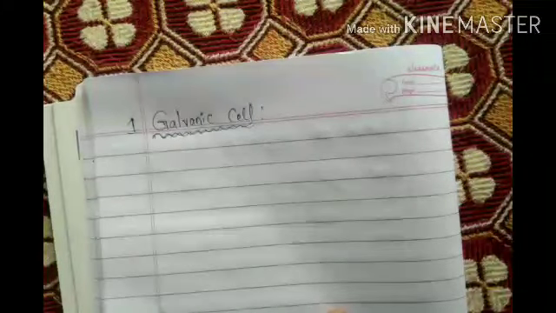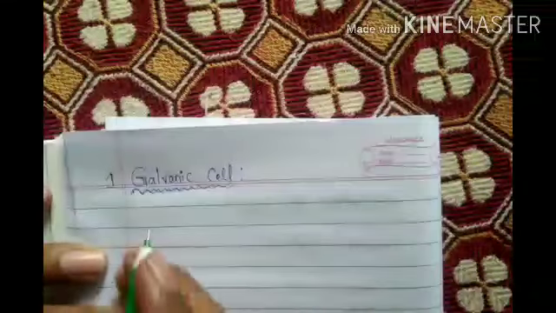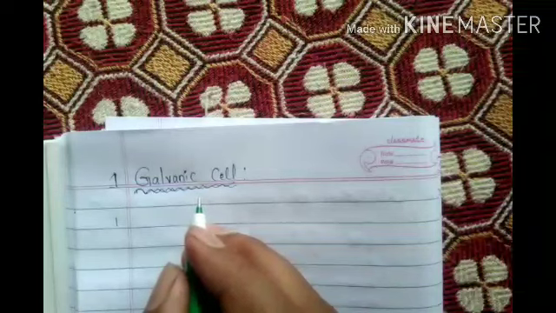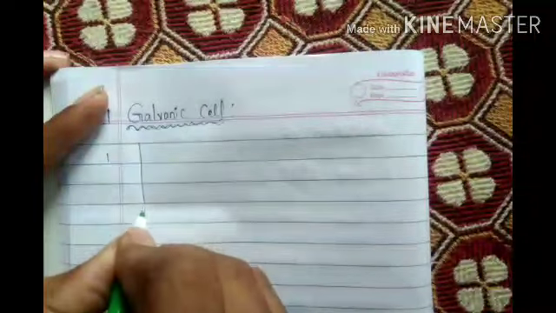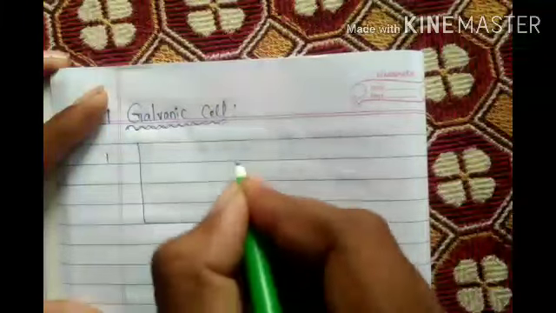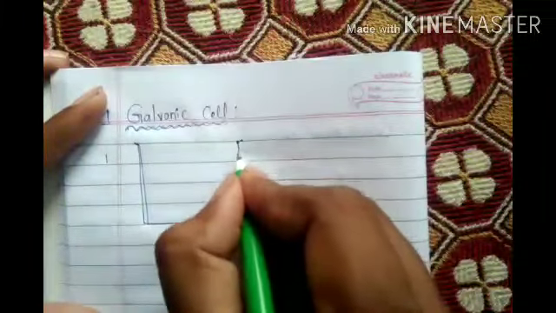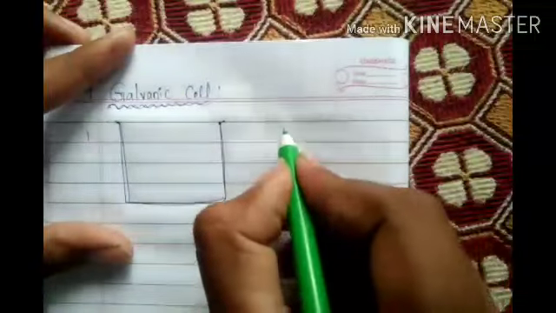Now first take the redox reaction between zinc and copper sulfate. Now first write the reaction. Before going to the reaction, one more thing: electrolysis is in a single beaker, but an electrochemical cell is two beakers, two separate beakers. Remember that.